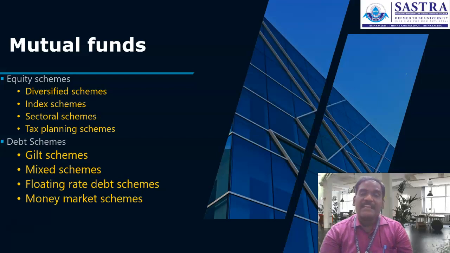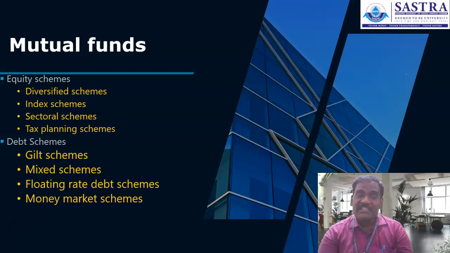And tax planning schemes. The majority of the schemes under this particular concept of mutual funds aim at tax reduction for the investors. With that tax planning scheme, a major proportion of funds is invested into equity and equity related items.